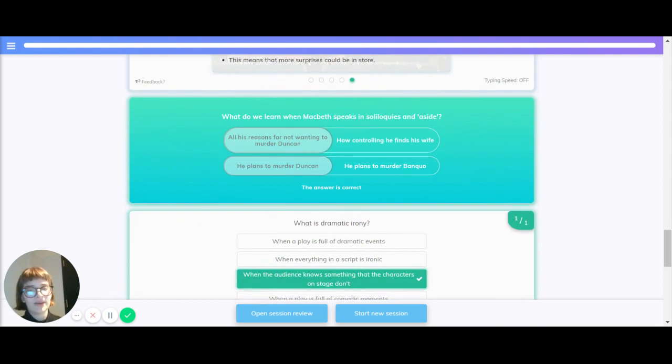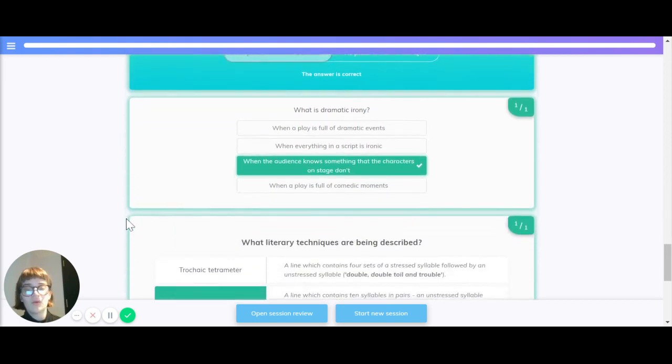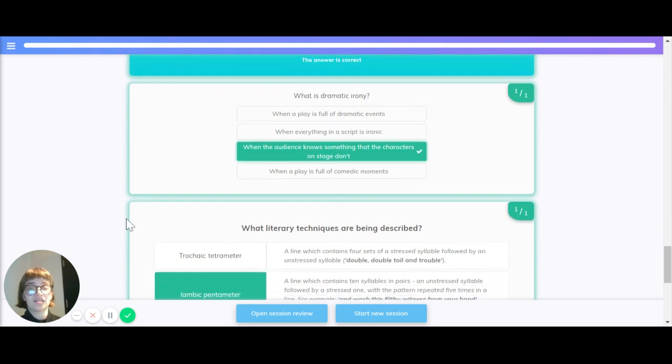What do we learn when Macbeth speaks in soliloquies and asides? We learn all his reasons for not wanting to murder Duncan, and that he plans to murder Duncan. What is dramatic irony? When the audience knows something that the characters on stage don't.